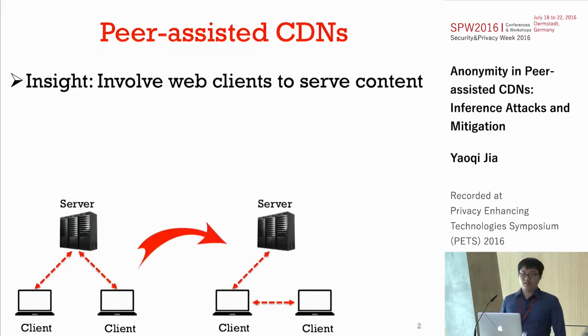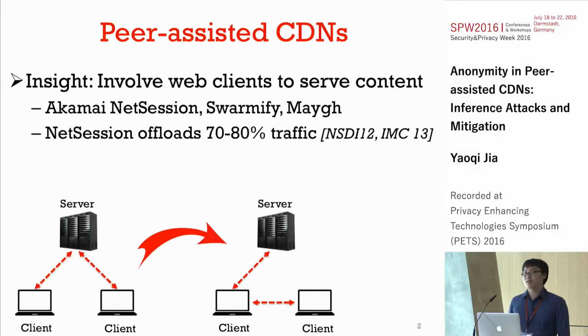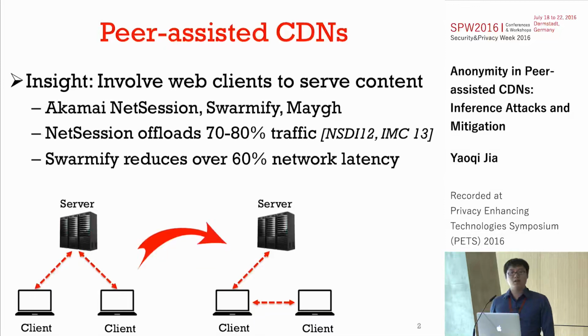These new services include Akamai and Swarmify. Basically, they can bring a lot of benefits to users and website operators. For example, NetSession can offload over 70% of traffic from the website server to the peers. And Swarmify can reduce over 60% of network latency for the users.